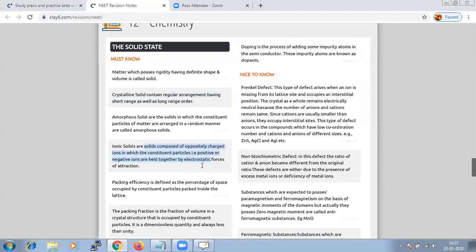We can also conclude that they are electrical insulators in solid state because of the absence of movement of ions or free electrons, but they are good conductors in molten state, because in molten state the ions can move. But in solid state it is not possible, so they are bad conductors or insulators in solid state.